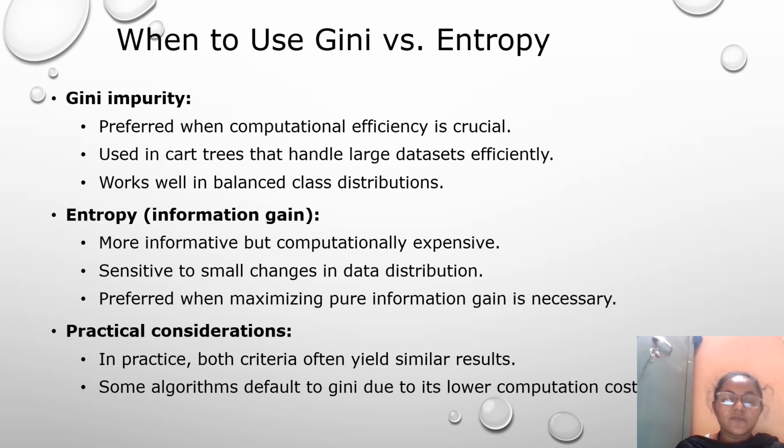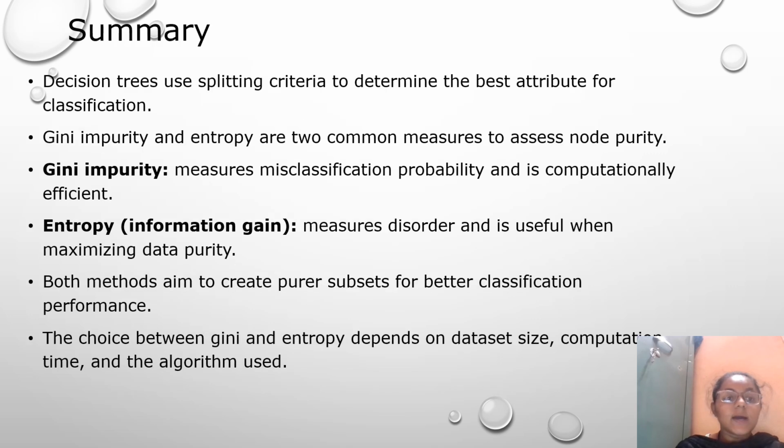Some algorithms default to Gini due to its lower computation cost. Summary: decision trees use splitting criteria to determine the best attribute for classification. Gini impurity and entropy are two common measures to assess node purity.